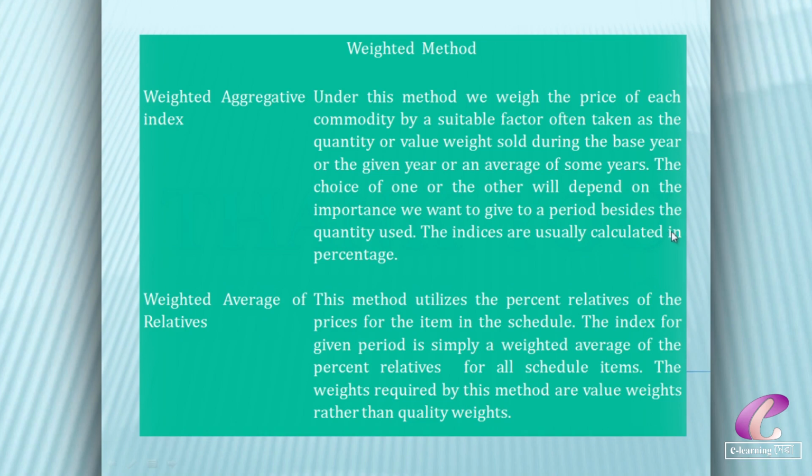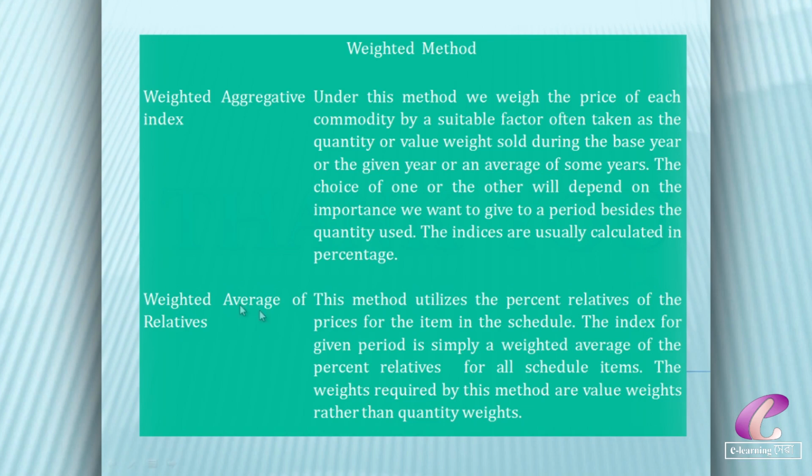These indices are usually calculated as percentages. This weighted aggregate method compares the cost of the particular quantity consumed at the price of a given period with the corresponding cost of the same quantity in the base period.